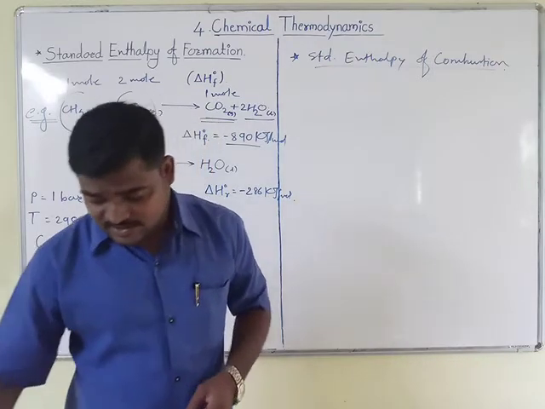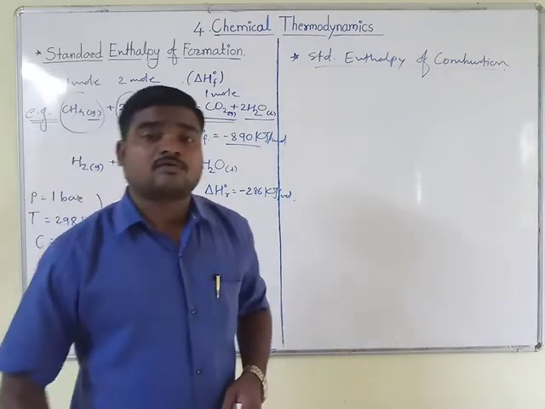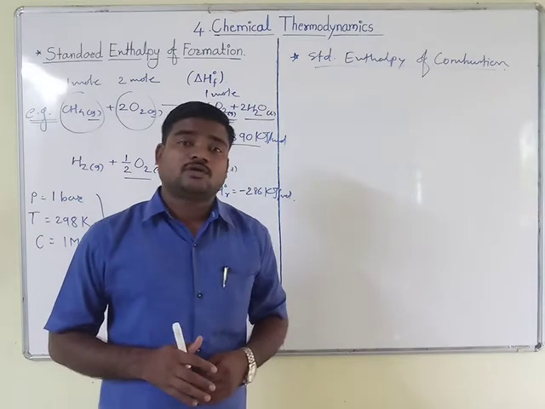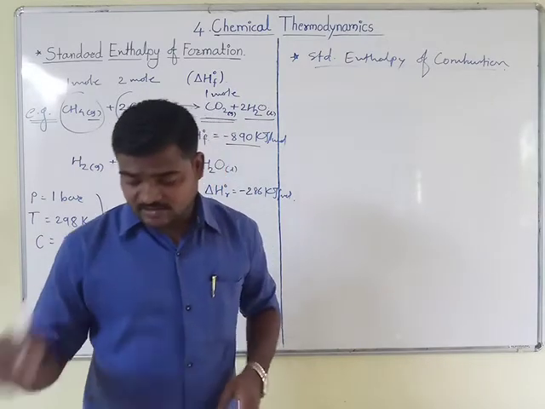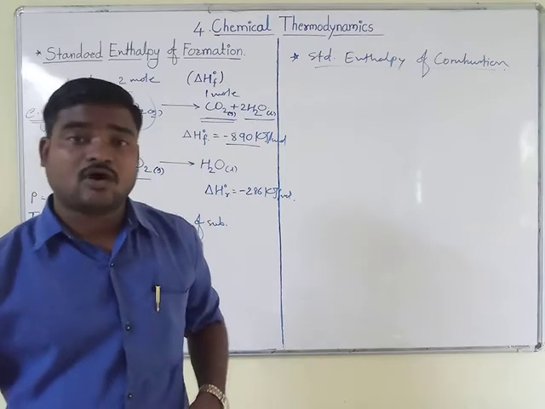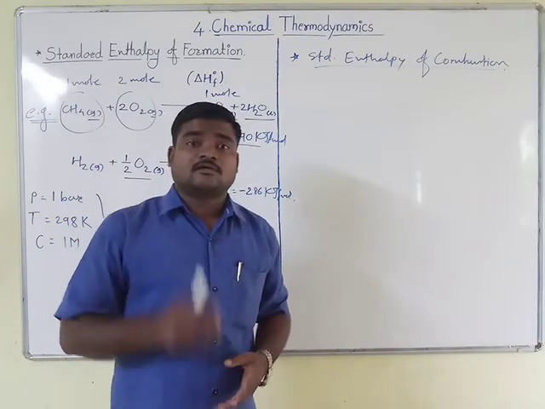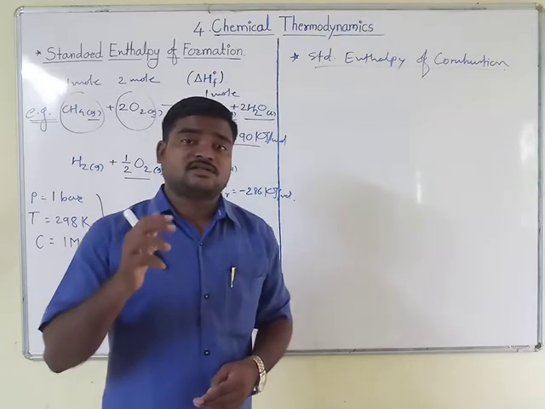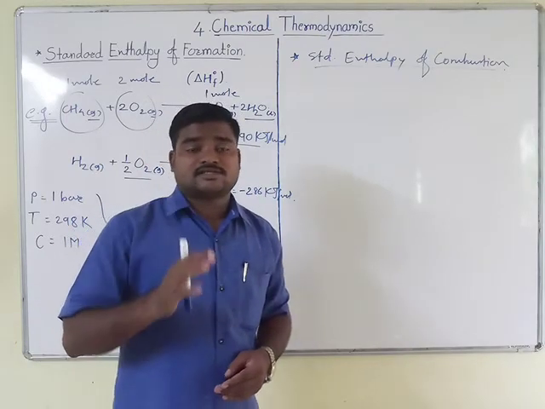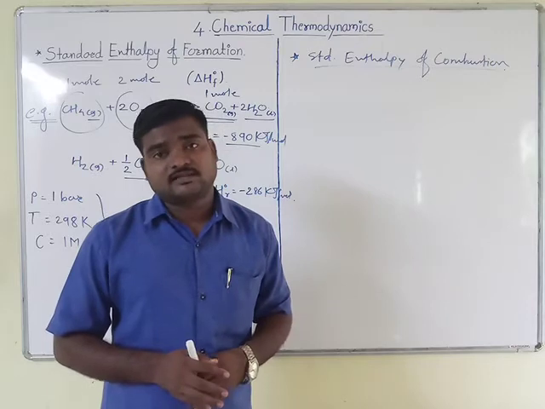In that process, some amount of heat will be lost to the surroundings, that is 1300 kilojoule of heat. When we burn that oxyethylene flame, we get the maximum amount of enthalpy.